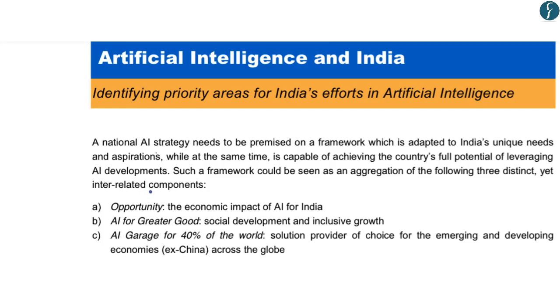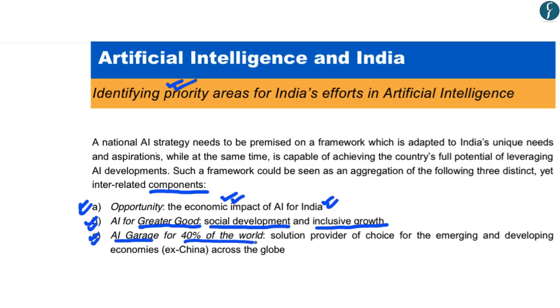Now, the NITI Aayog has also given 3 components which would form the framework for the priority areas for the use of artificial intelligence in India. The first component would be opportunity, wherein opportunity refers to the economic impact of the usage of artificial intelligence in India. The second component would be the use of artificial intelligence for greater good, and the greater good would be for societal development and inclusive growth. And the third component would be an artificial intelligence garage for 40% of the world, where India would become the solution provider for artificial intelligence to the developing world.